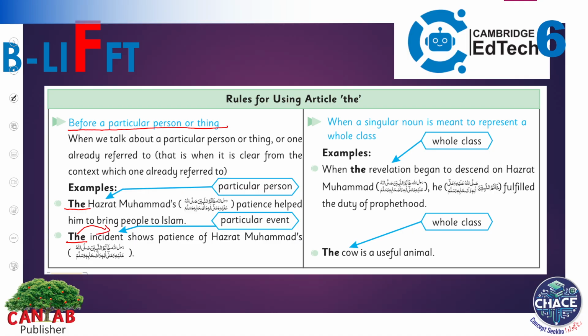And remember, when a singular noun is meant to represent a whole class, for example, when the revelation began to descend on Hazrat Muhammad sallallahu alaihi wasallam, he fulfilled the duty of prophethood. And the cow is a useful animal.